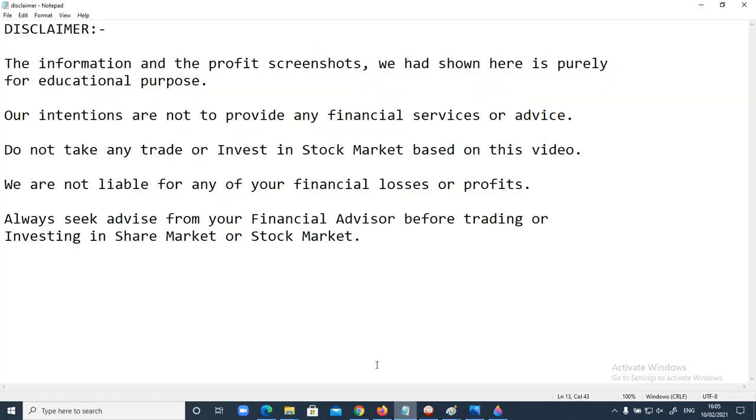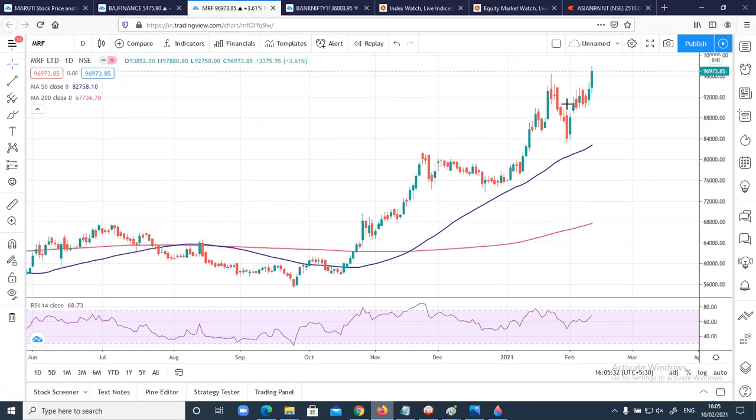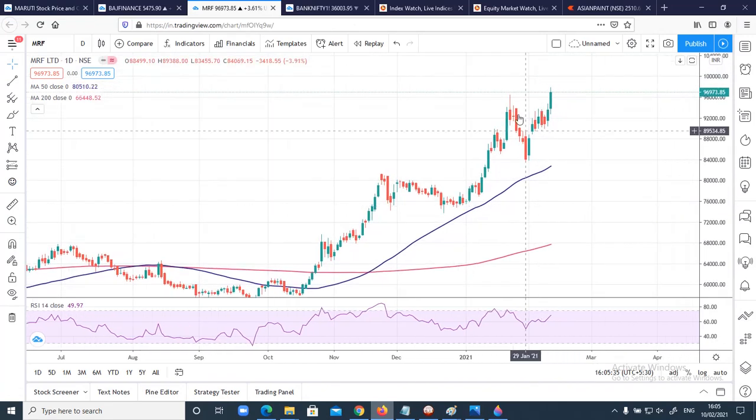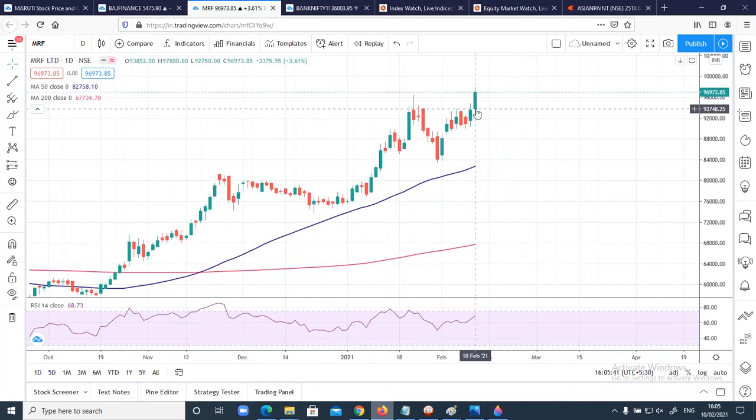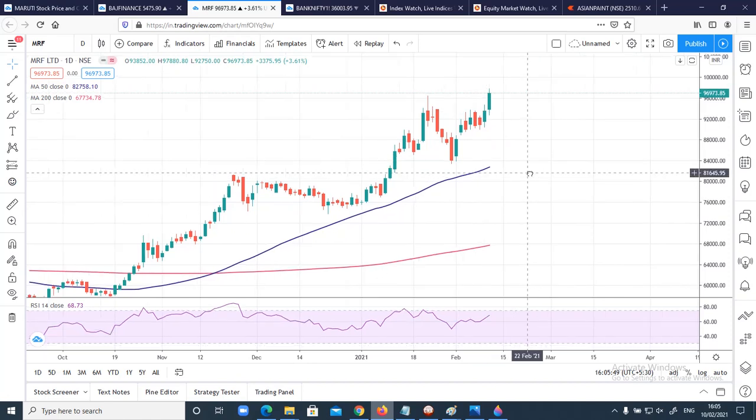Guys, in this video I'll be analyzing MRF. MRF, you can see here, it has broken the previous swing high and it has formed a new high now. Currently MRF has made a high of 97,880.80 and today it has closed somewhere around 96,973.85. So this is an all-time high in MRF.